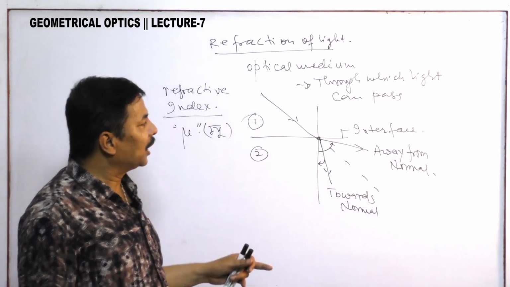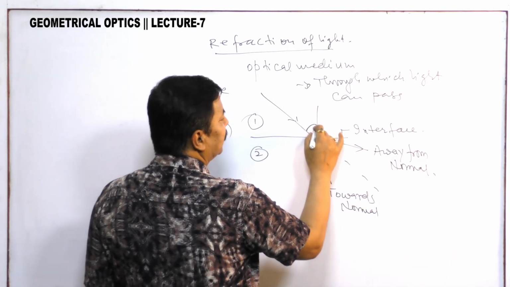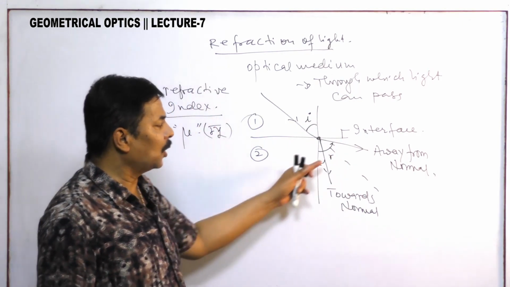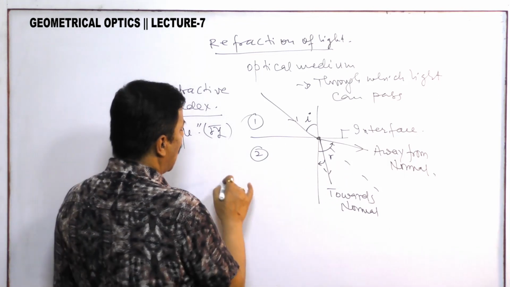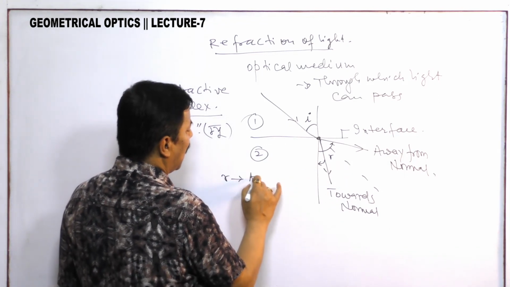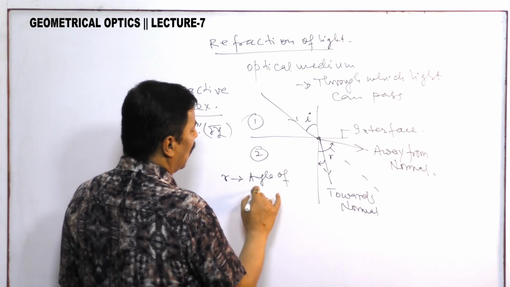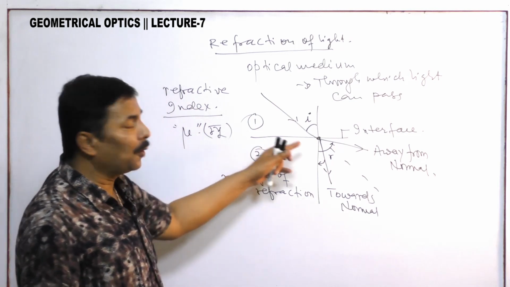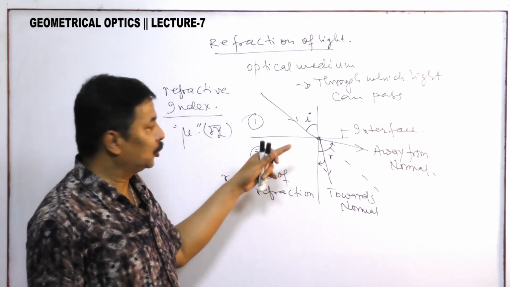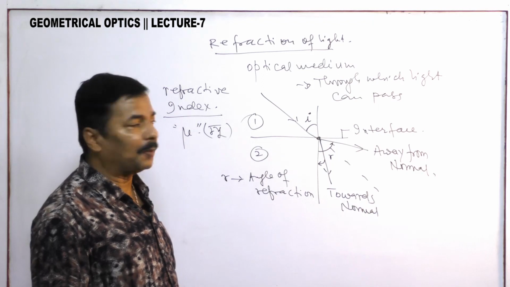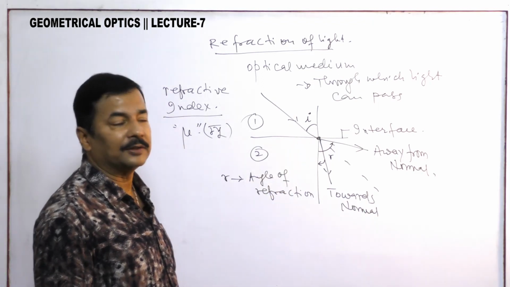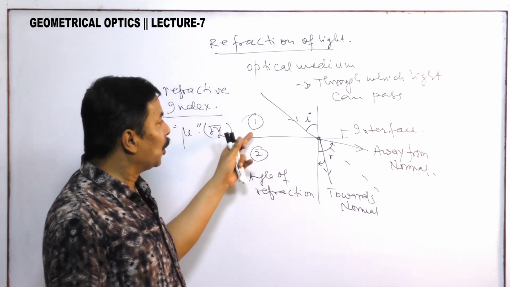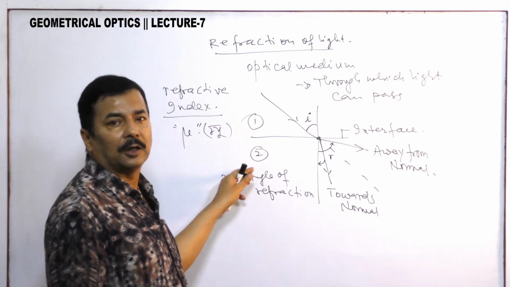Now what I would like to tell you, here the angle of incidence is there. This is the angle of refraction, not reflection, refraction. And this phenomenon of bending of light towards the normal or away from the normal is called refraction of light. So refraction is the bending phenomenon of light when light goes from one optical medium to other optical medium.